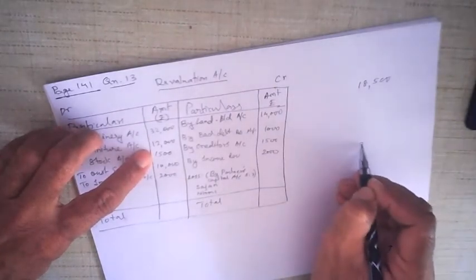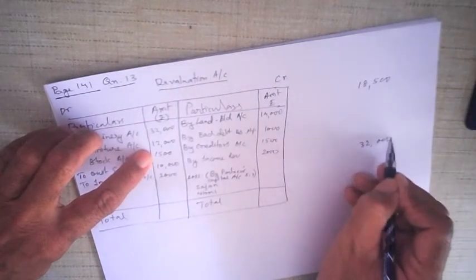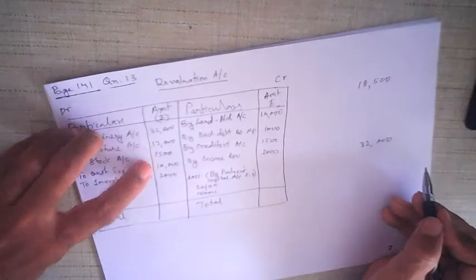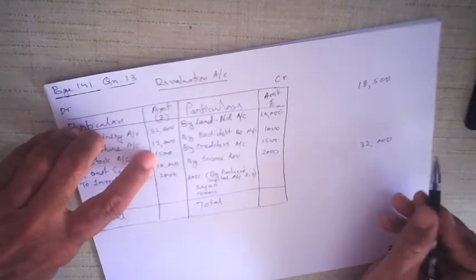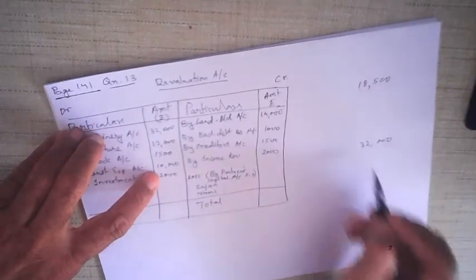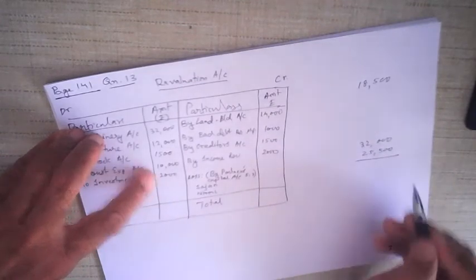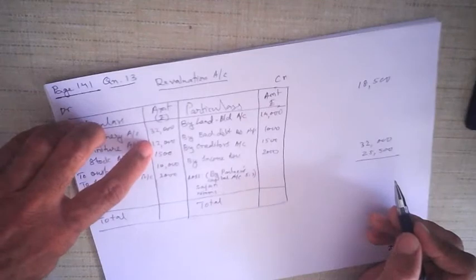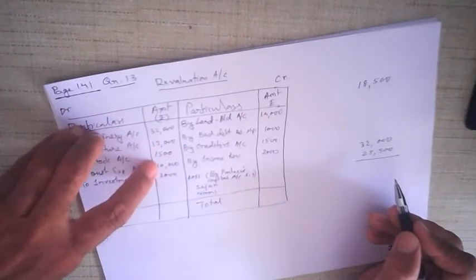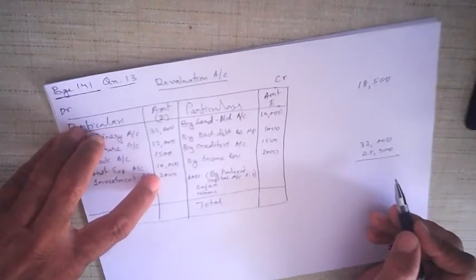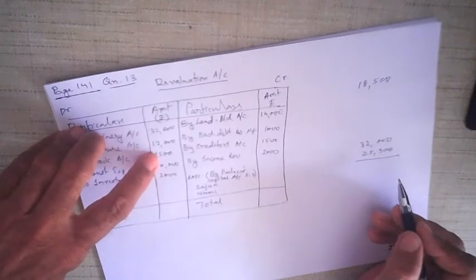Just let me add it up. 32,000, then 12,000, 22, 23,500, 25,500. Again 32, 44, 54, and 2, 56, 57,500.